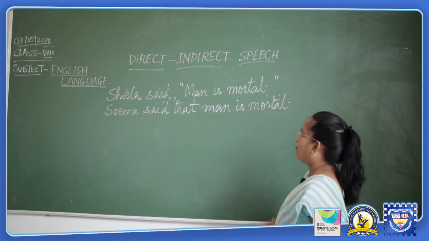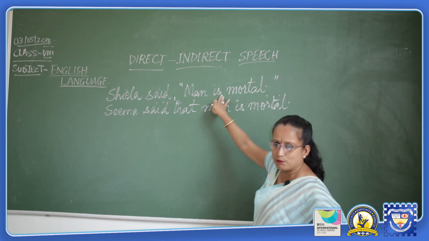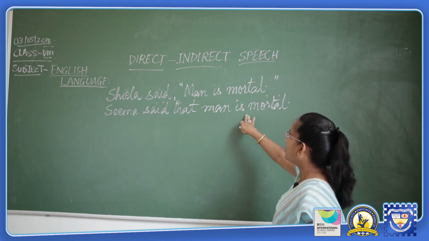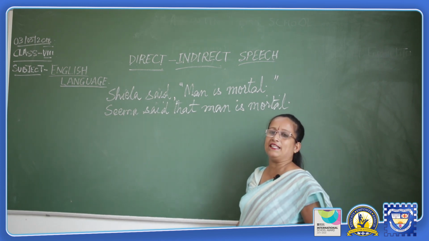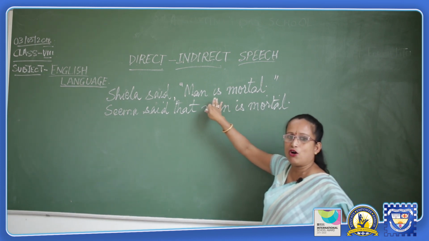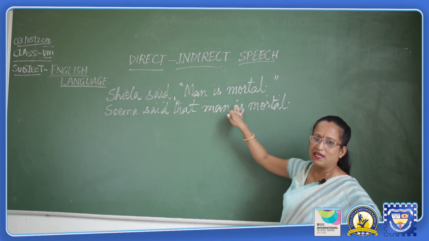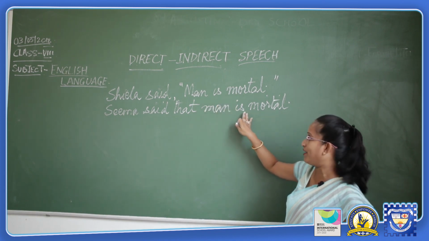What was told before is the present tense in the direct speech would be converted into its past form. But here it is to be noted that in this sentence we have not changed the verb in these two sentences, neither in the direct nor in the indirect speech.